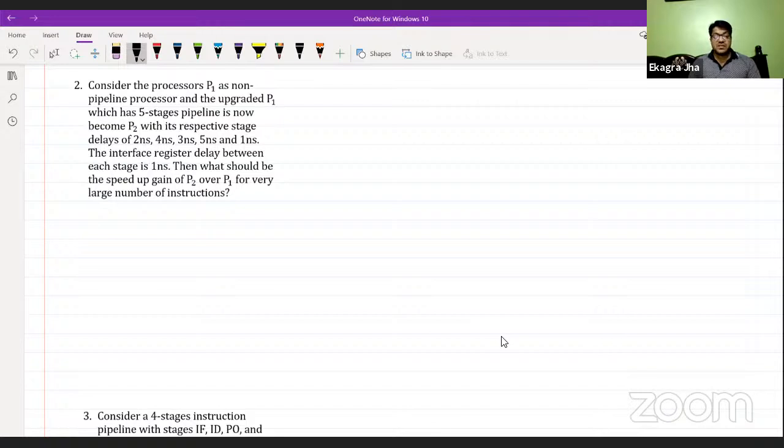Each of the 5 stages has its own delay or processing time. Between these stages, we usually have some buffer or latch or instruction register. Let me show you as a diagram. Let's suppose this is stage one.